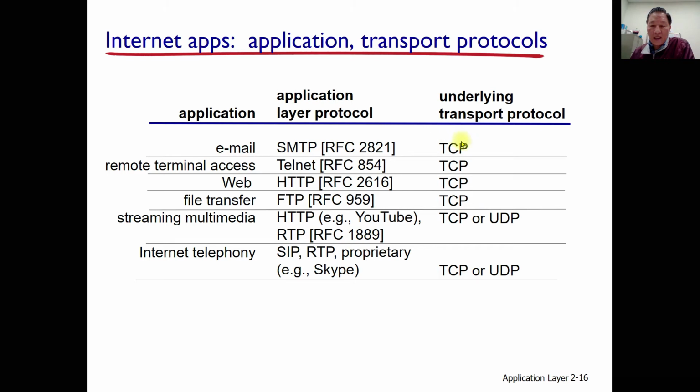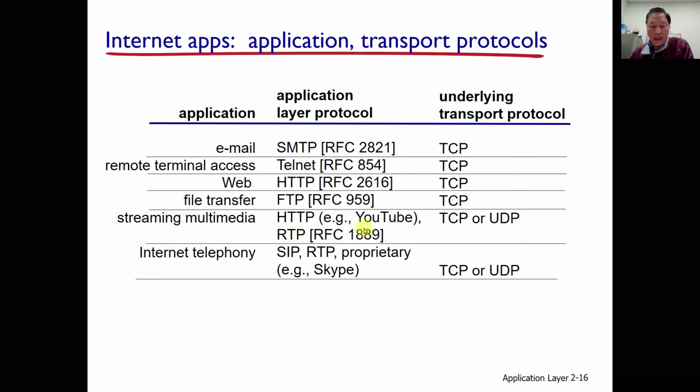Email is using TCP instead of UDP. You should memorize this one. I may ask in the quiz or exam. Remote terminal access, telnet for example, this command or application program, is using TCP. And the web, every day you are using the HTTP protocol, is using TCP. And also for file transfer, the FTP protocol is using TCP.